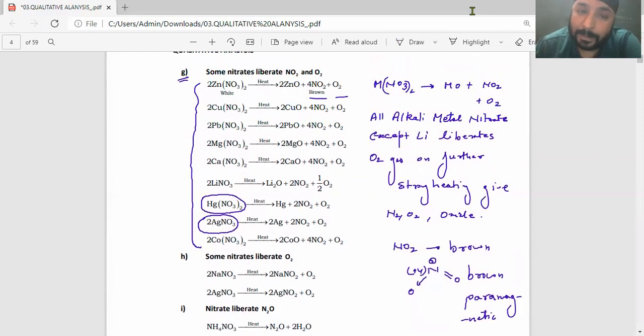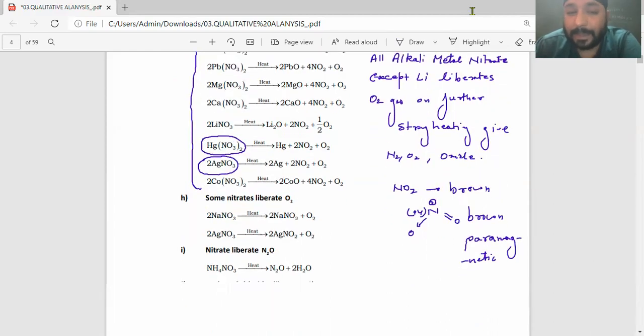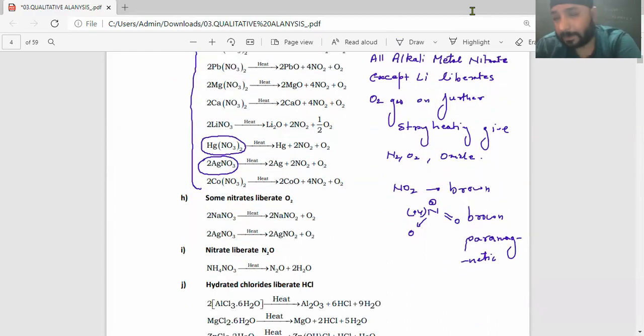So please make sure that all the alkaline earth metal nitrates, your lead nitrates, your zinc, D block element nitrates, they decompose to give you nitrogen gas and oxygen gas. And then you know that if mercury and silver is involved, what you have to do with them, right?